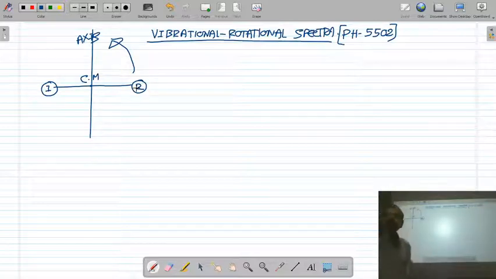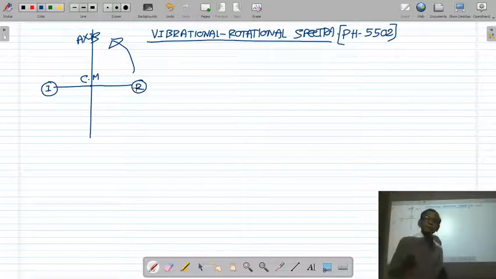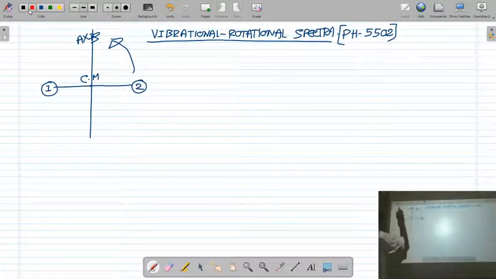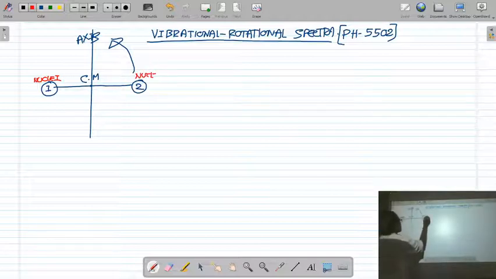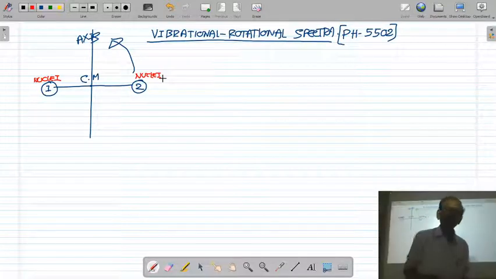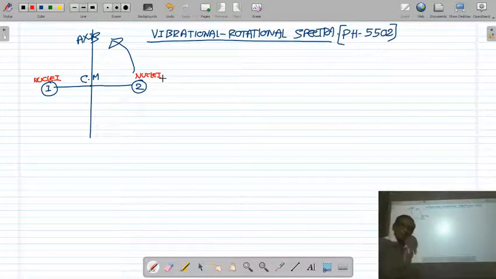Over and above the rotational motion, the molecule is doing another motion called the vibrational motion. Two nuclei of the molecule, nuclei 1 and nuclei 2, two atoms of the molecule, are vibrating about the equilibrium position.